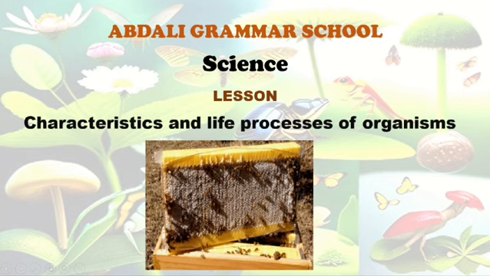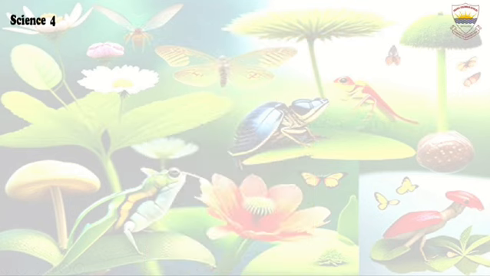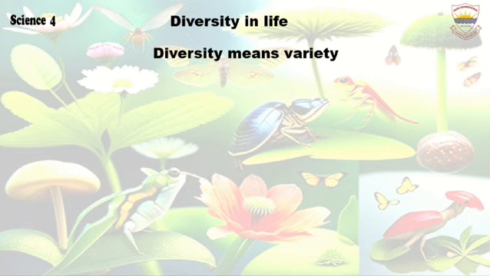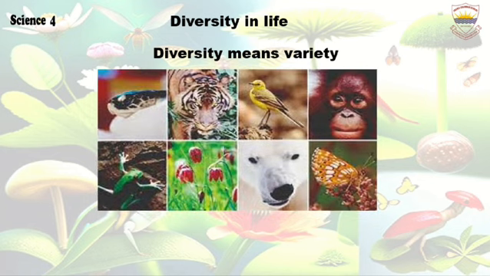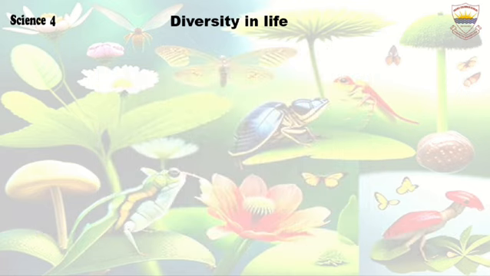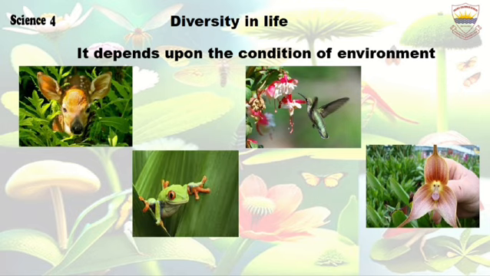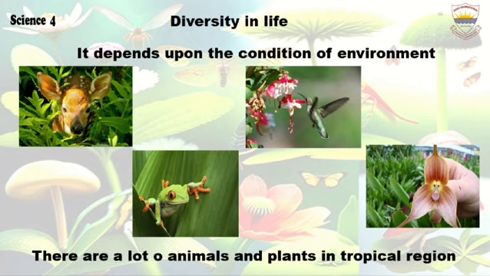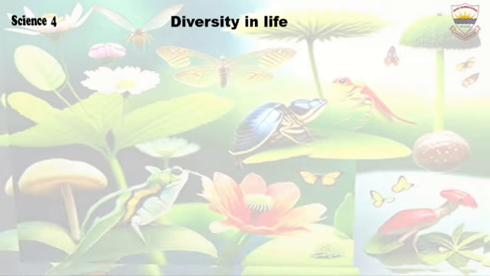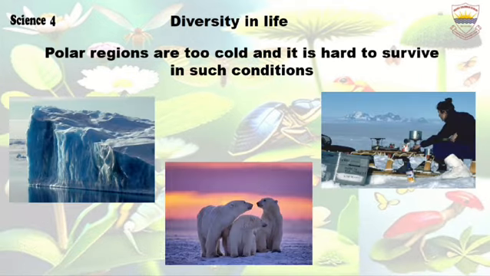Our today's topic is characteristics and life processes of organisms. Diversity in life. Diversity means variety. Diversity refers to variety of living organisms, animals, plants on the earth. It is called biodiversity. It depends upon the condition of environment. There are a lot of animals and plants in tropical region. Polar regions are too cold, and it is hard to survive in such conditions.